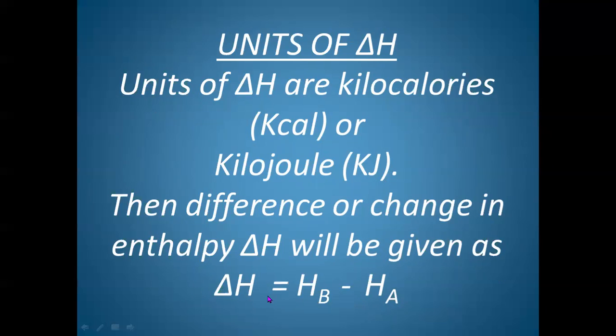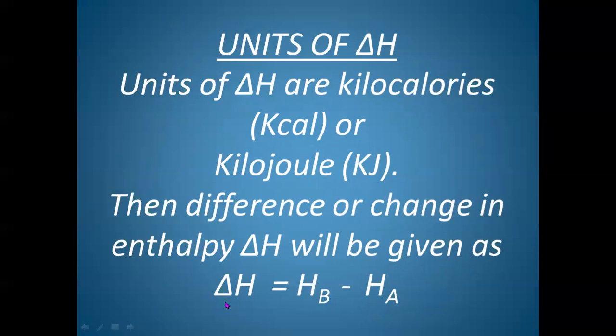And if enthalpy of A or reactants is more and enthalpy of B or product is less, then we will get a negative sign, which is nothing but an exothermic reaction. So for an exothermic reaction, delta H will be negative.